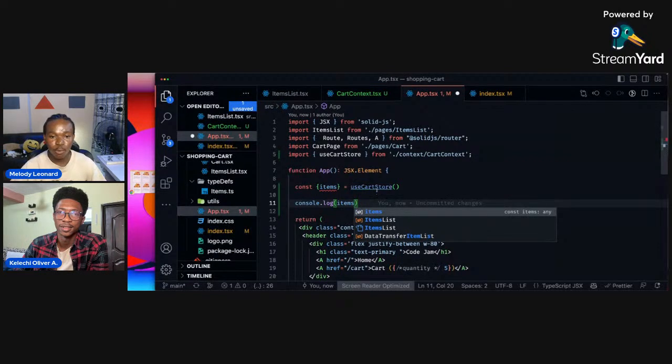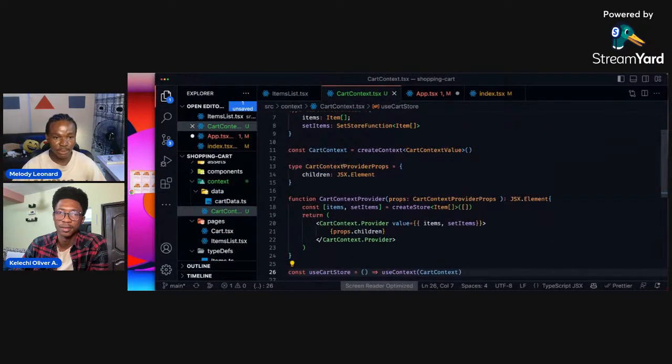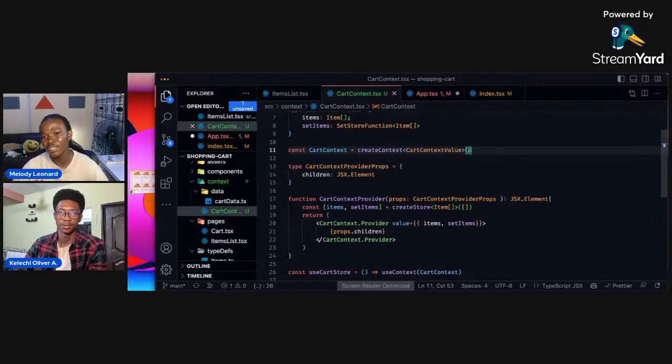So what we're doing here is, when we create this context, the value here is having an undefined default, and that by default makes this value nullable, capable of being undefined, right? And here we are trying to destructure items.